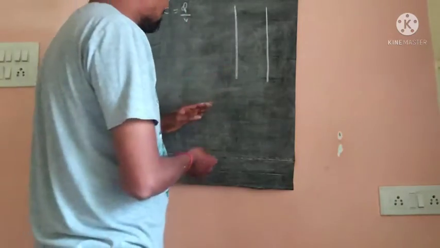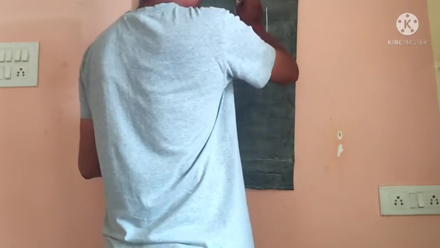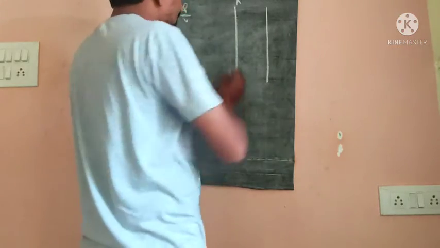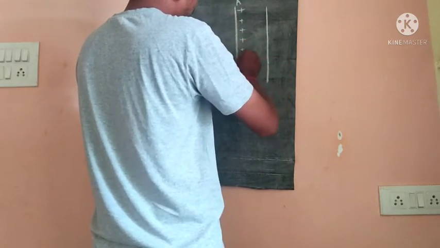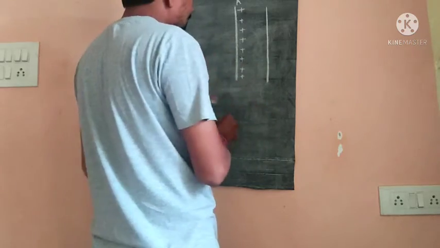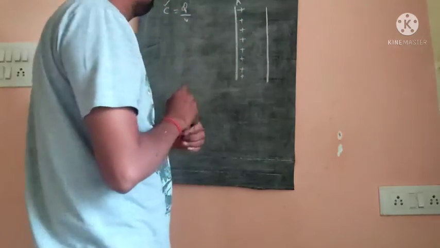Okay. So let us consider one metallic conductor A. The positive charge is located on that conductor. This is one isolated conductor.